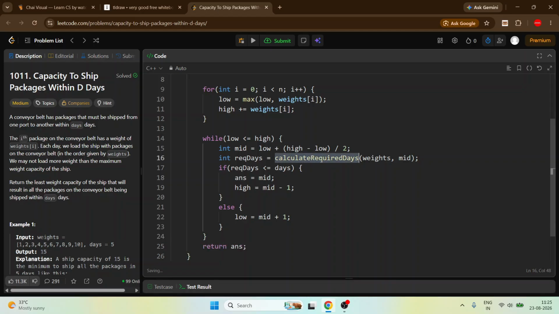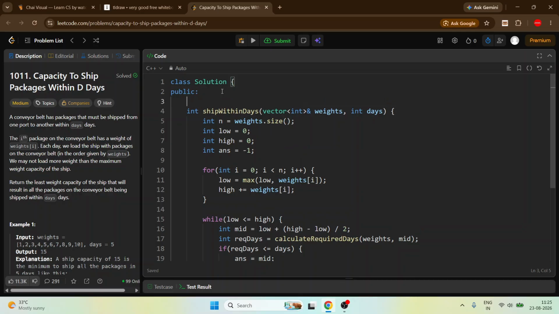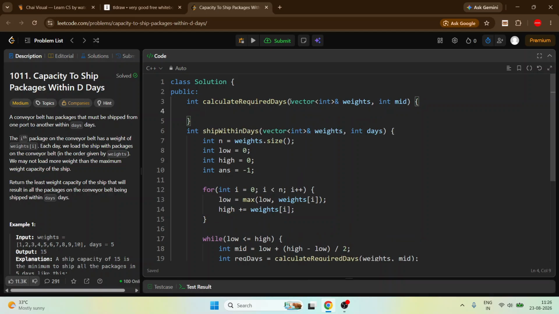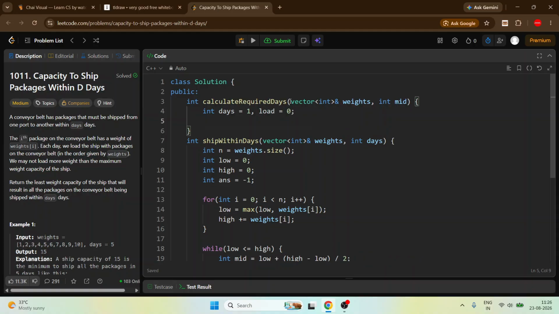So first now write down this function. It will be calculate required days. It takes this vector, not this days. I will change it. It will take the mid, and let's take it as mid. It will be easier. So first we need days, the number of days starting from 1, and we also calculate the load, so we start it with 0.